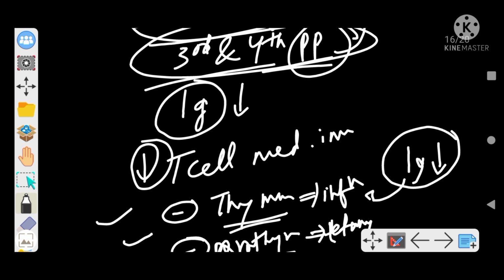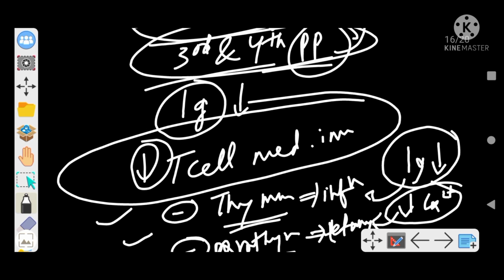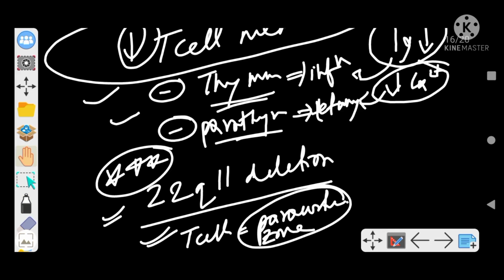Also, when the parathyroid is ill developed, there may be hypocalcemia, right? Hypocalcemia. So because the parathyroid is ill developed, there is hypocalcemia, and this may result in tetany, right? And overall, this is a T cell mediated immunity disorder where the T cell lymphocytes are reduced in number. Also, the immunoglobulins are reduced in number, so the infection is more, as I already mentioned.